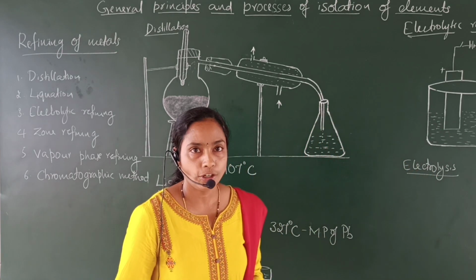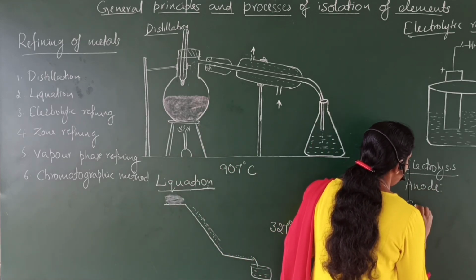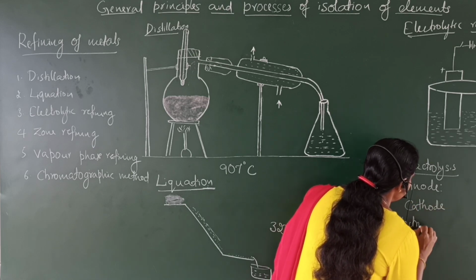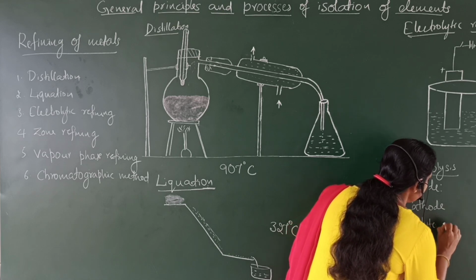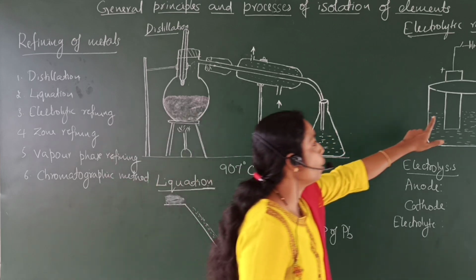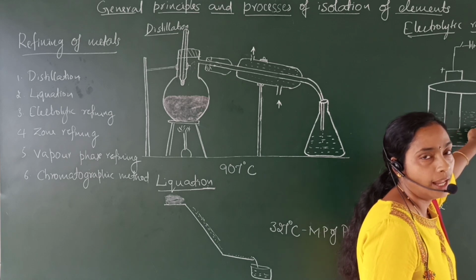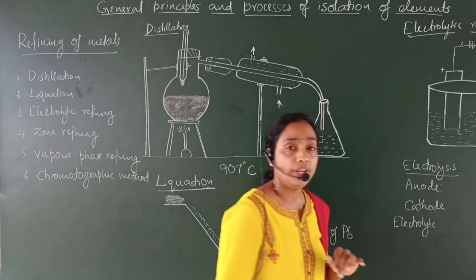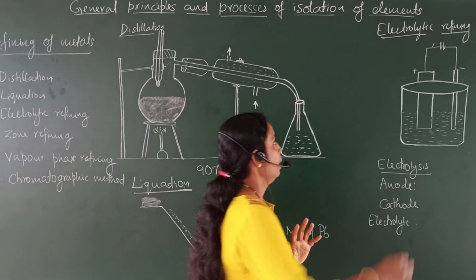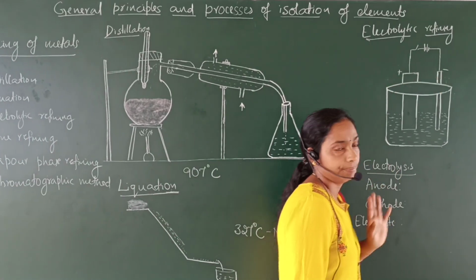When we talk about electrolysis, there should be an anode, cathode and electrolyte. In this experiment, an impure metal rod is taken as the anode, and a pure metal strip is taken as the cathode. The solution of its own salt is taken as the electrolyte. The anode and cathode are connected to a battery.